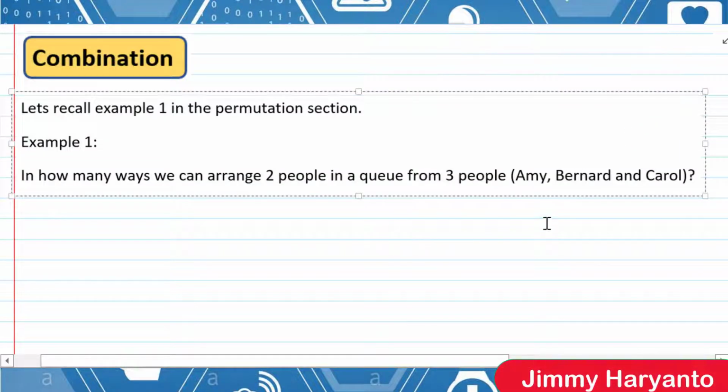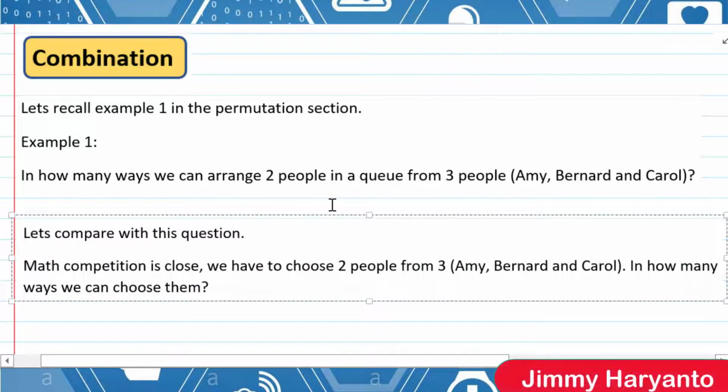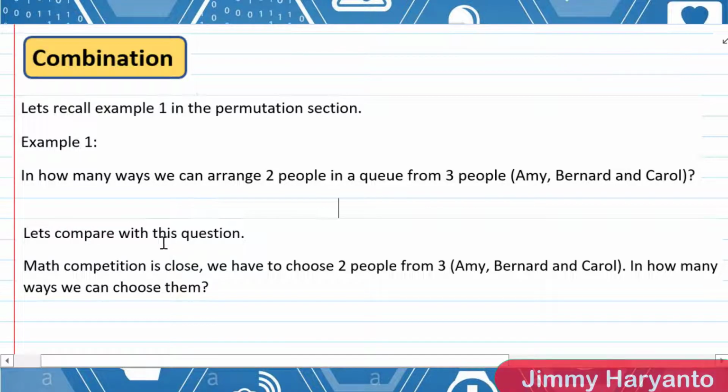Okay guys, we will be talking about combination in this section. So let's recall Example 1 in the permutation section. Example 1: in how many ways can we arrange two people in a queue from three people, Amy, Bernard, and Carol? I want you to compare it with this next question.